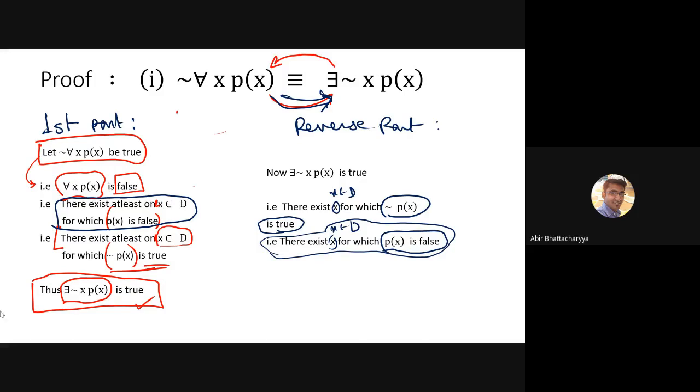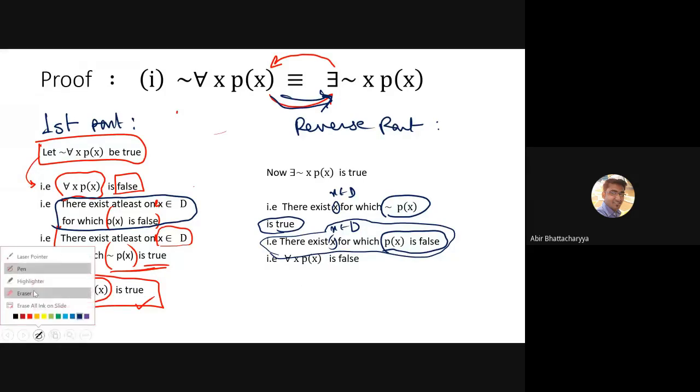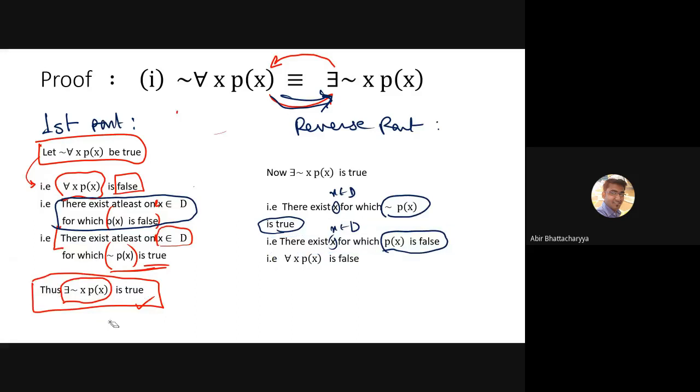What does it mean? It means that for all x px, that is universal quantifier. Look at this line and this line, both the same.